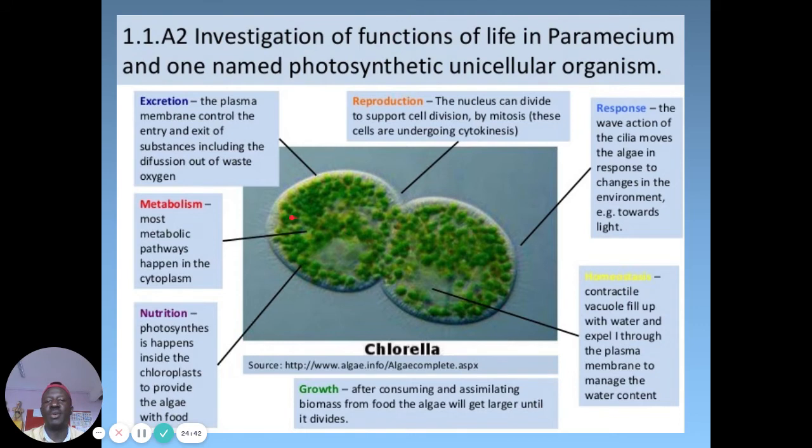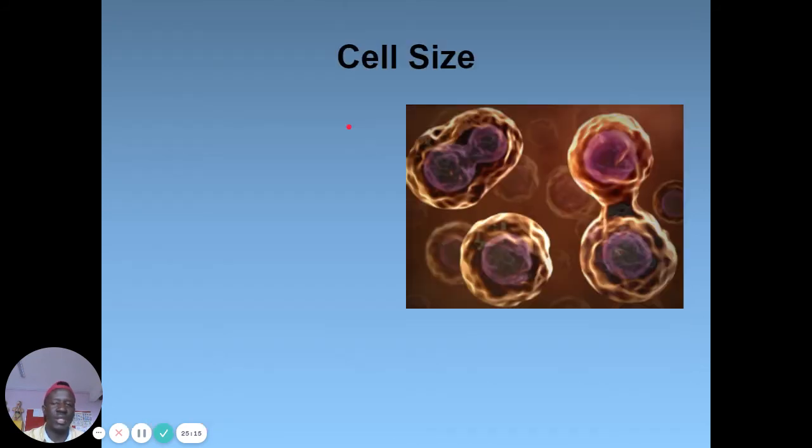So this one also has the same. It has excretion and reproduction. Through reproduction, the nucleus can divide to support cell division. That is mitosis. One cell, that's binary fission, and then response, the wave-like cilia, also the same way as we see. This is a bacterium, Vibrio cholerae, and this is how it carries out these functions. You can do more reading about this, and then you get it more.